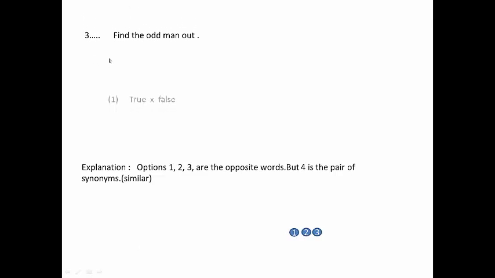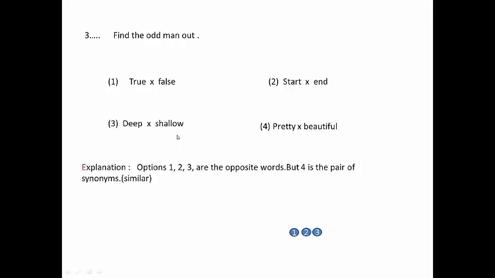Question number 3. Find the odd man out. Options: first, true opposite false, 2, start opposite end, 3, deep opposite shallow, 4, pretty opposite beautiful. Explanation: options 1, 2, 3 are opposite words, but 4 is a pair of synonyms, similar. So answer is option 4, pretty opposite beautiful.